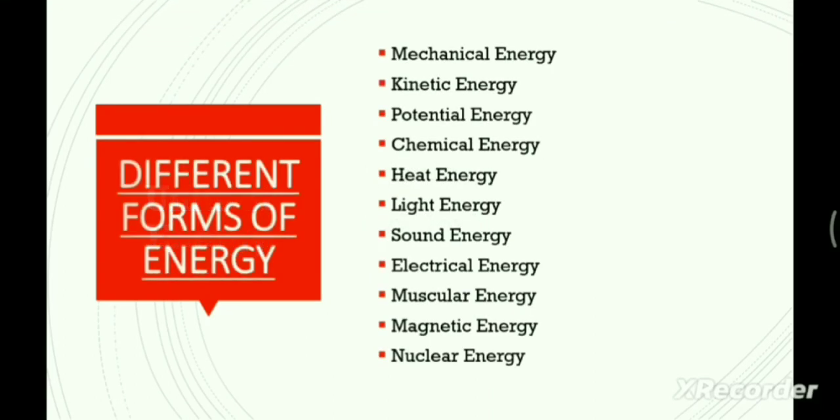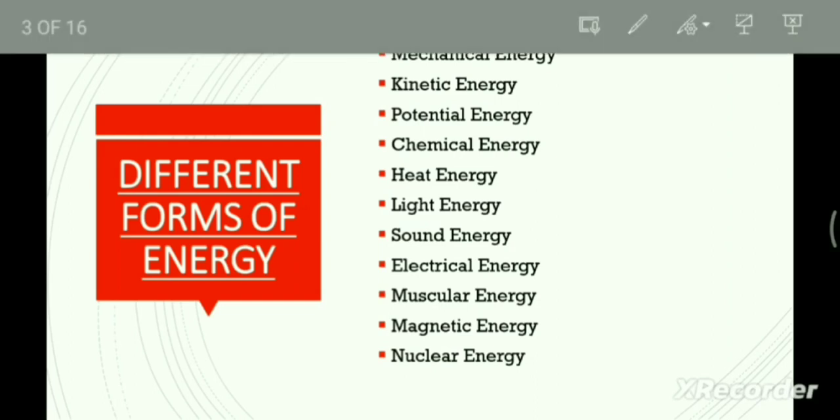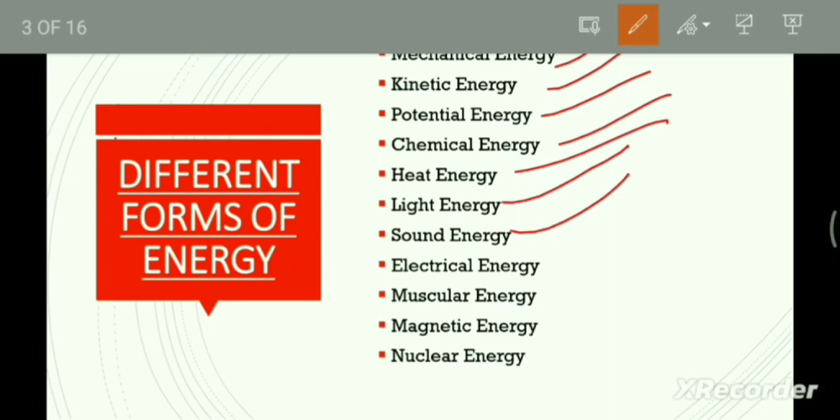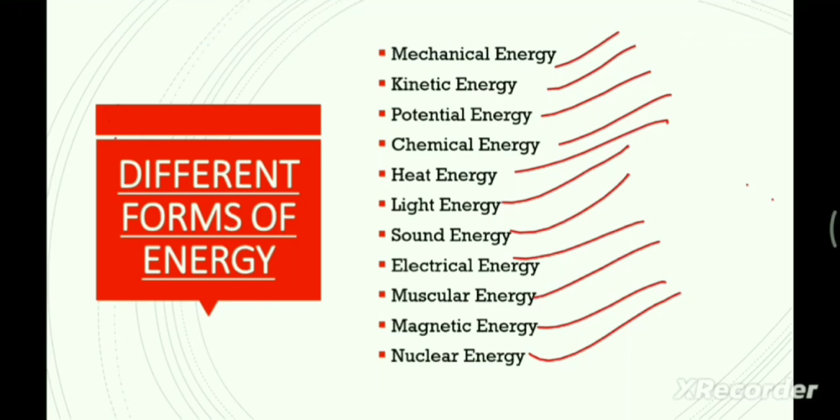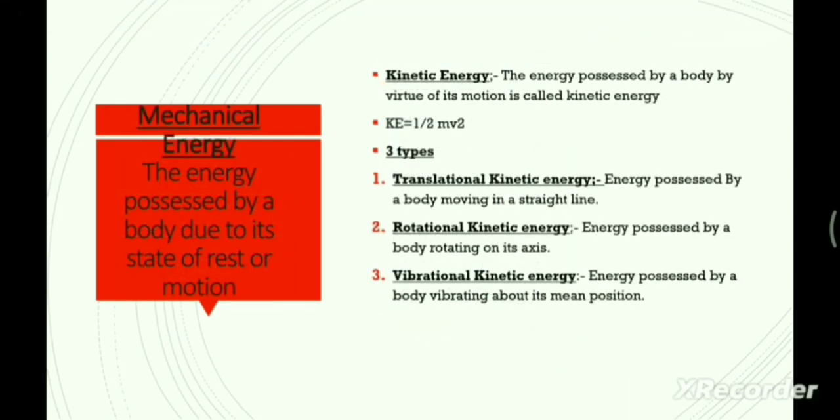Okay, so there are different forms of energy. Which are those? That is mechanical energy, kinetic energy, potential energy, chemical energy, heat energy, light energy, sound energy, electrical energy, muscular energy, magnetic energy, and nuclear energy. So in this video we will discuss all kinds of energy one by one. First we will discuss the mechanical energy.